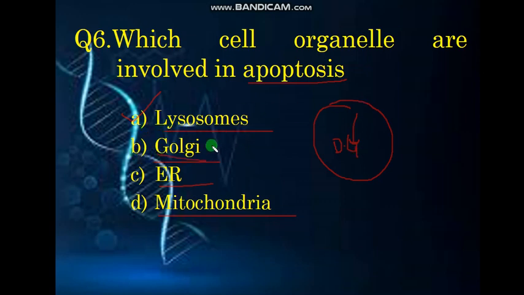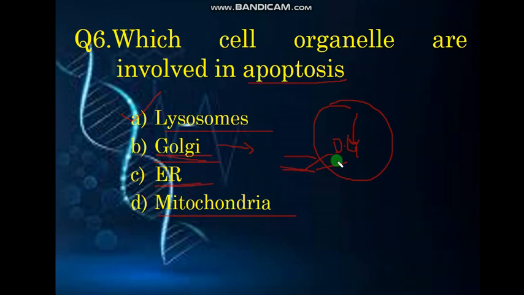Coming to the Golgi, it is involved in the transportation of proteins from the nucleus to the cytoplasm and cytoplasm to the nucleus, and from the cytoplasm to the outside of the cell, that is exocytosis and endocytosis.